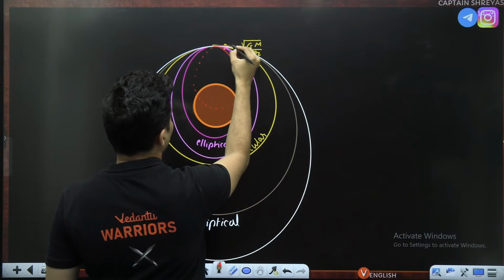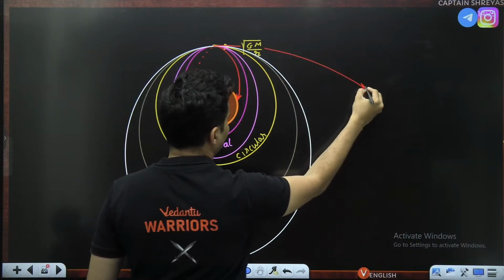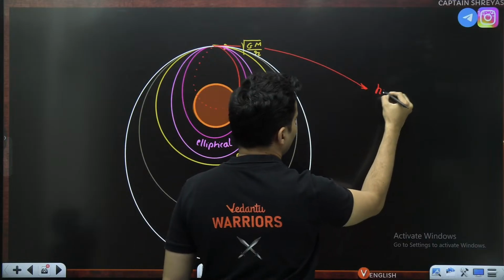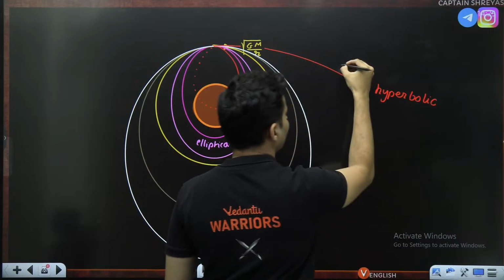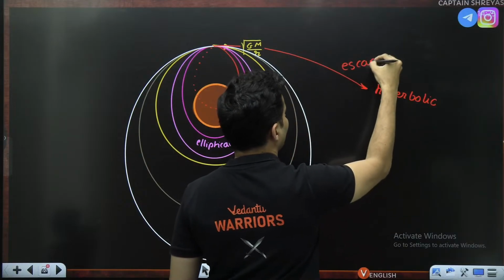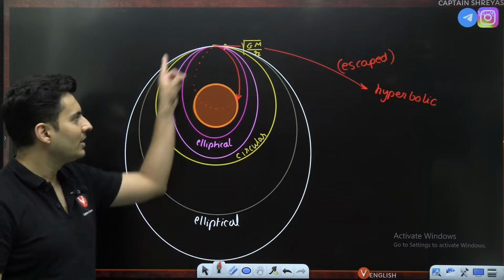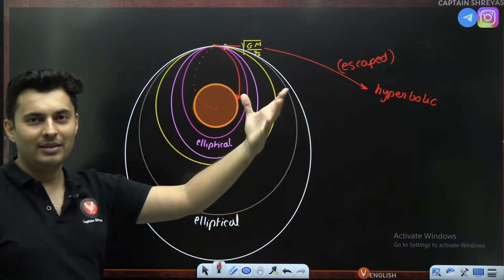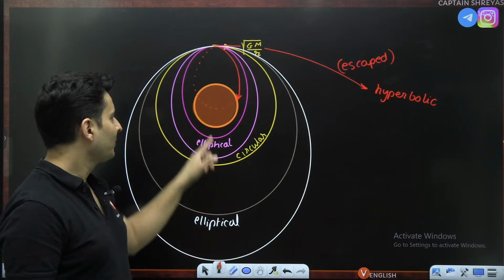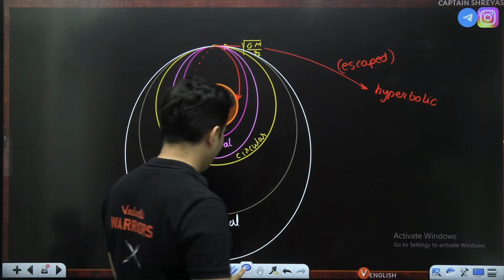then it so happens that it never ever returns and it goes in a hyperbolic path. Basically, it has escaped the gravitational field of the planet. It goes in a hyperbolic path. So your entire conic sections of your 11-12 standard mathematics is here. You have ellipse, circle, hyperbola. In fact, you also have a straight line.